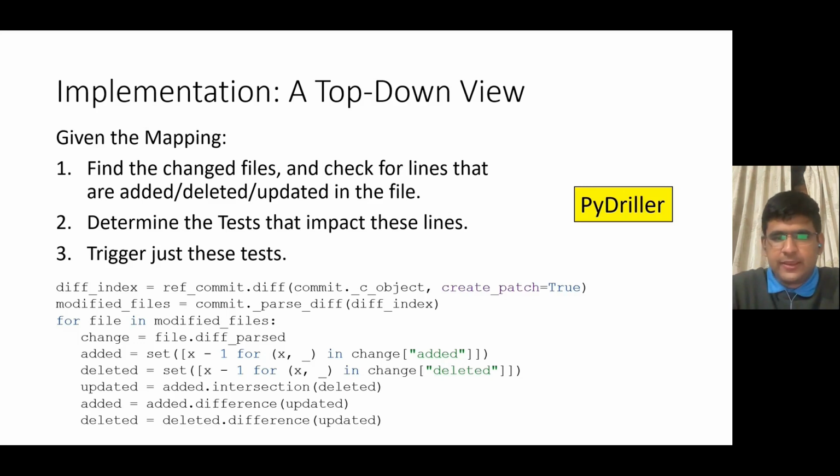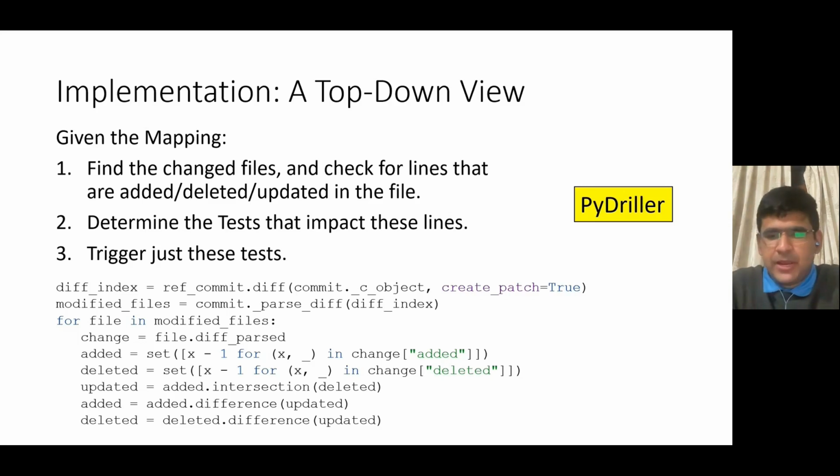I'll try explaining it in some detail. We first take a diff of the two commits: the commit we previously had the mapping for, and the new commit. We named these the ref commit, for the reference commit, and the commit, for the current commit.